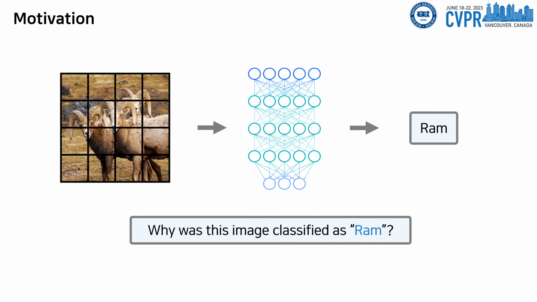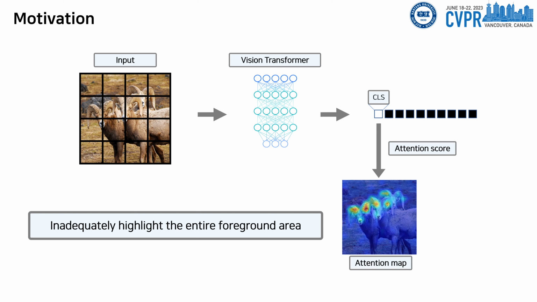To explain why the model predicts what it predicts, we need a transparent visualization method to understand why the model made such predictions. The primary focus of previous studies was to utilize attention scores between CLS tokens and other patches to discriminate patches that strongly influence the learning process and enhance the interpretability of vision transformers. However, this approach resulted in a partial emphasis on the foreground region, thereby failing to adequately highlight the entire foreground area.